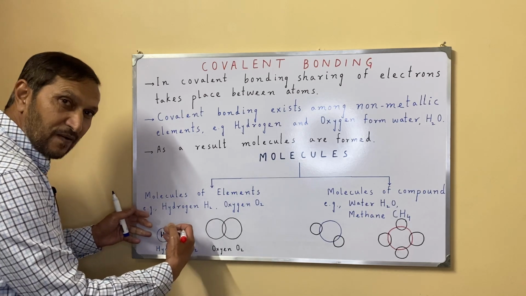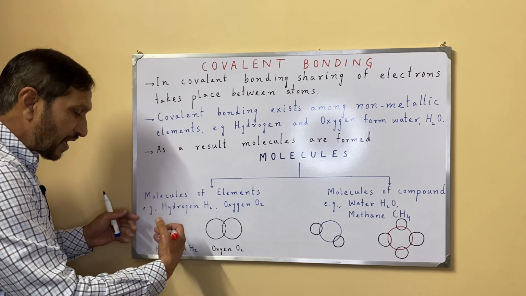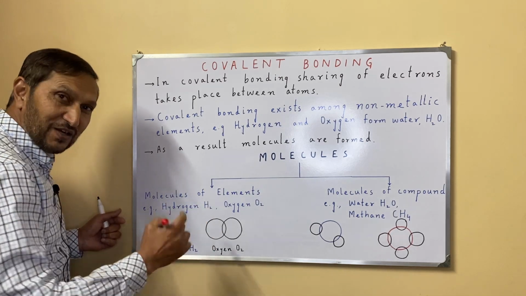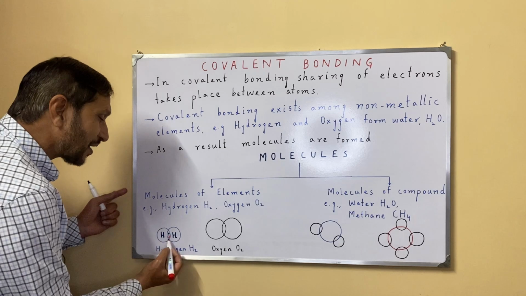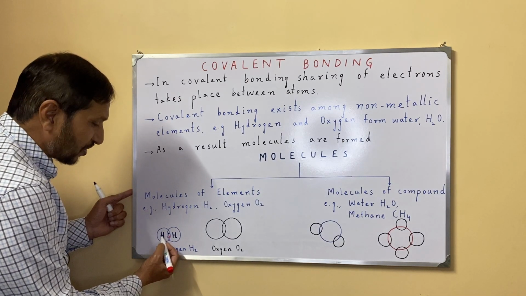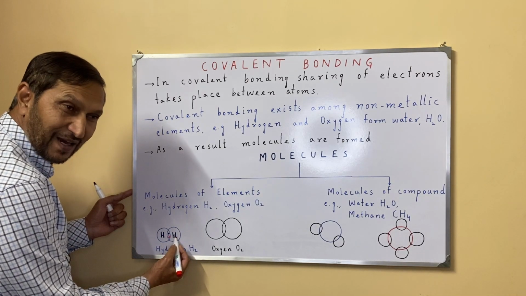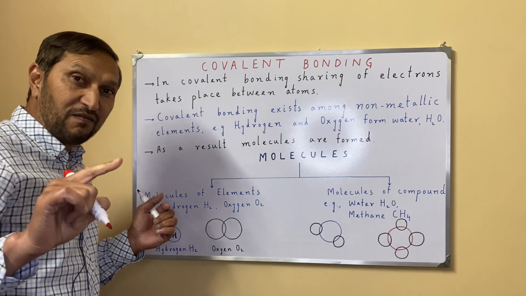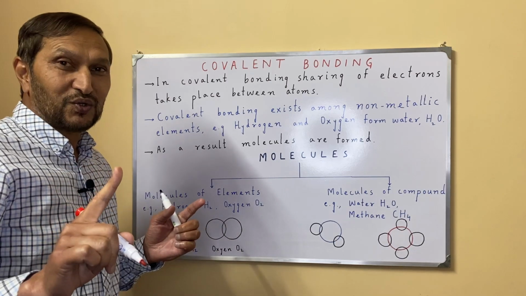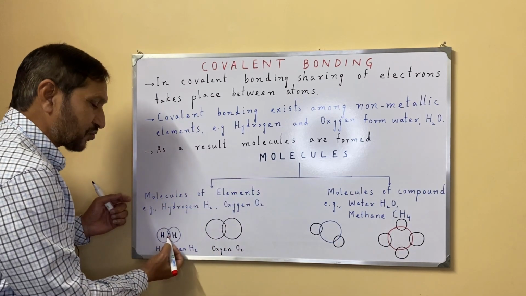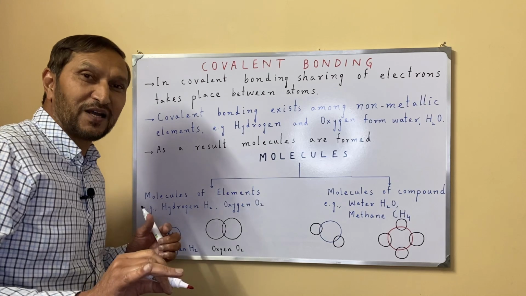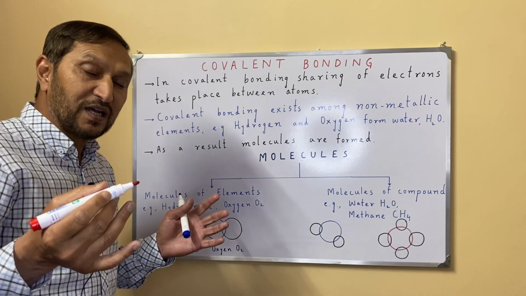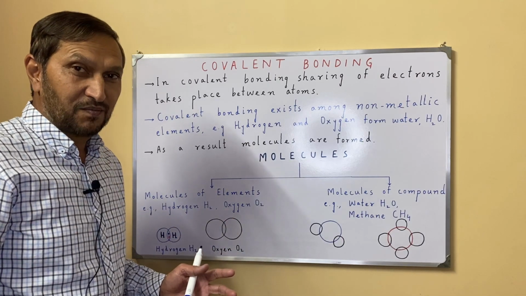So these two hydrogen atoms, their orbits overlap, they come closer, and now they form a pair of electrons. Now two electrons are there, one electron of this atom and the other electron of the second atom. As we know, the first shell needs 2 electrons to complete the shell. Now the outermost shell is complete for both of the hydrogen atoms.